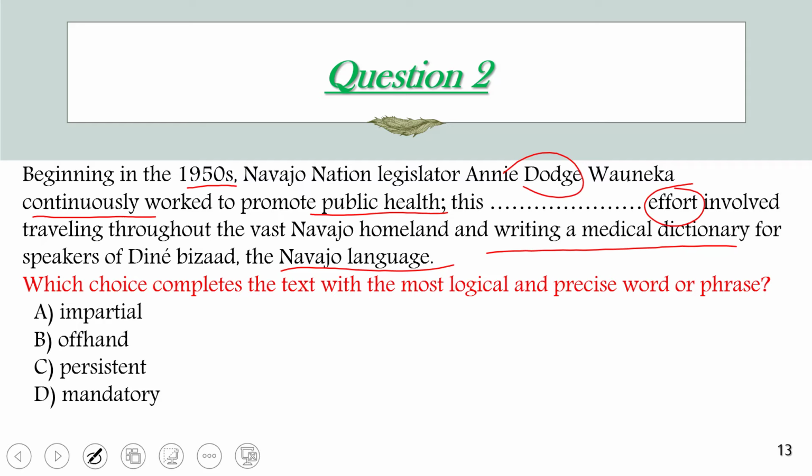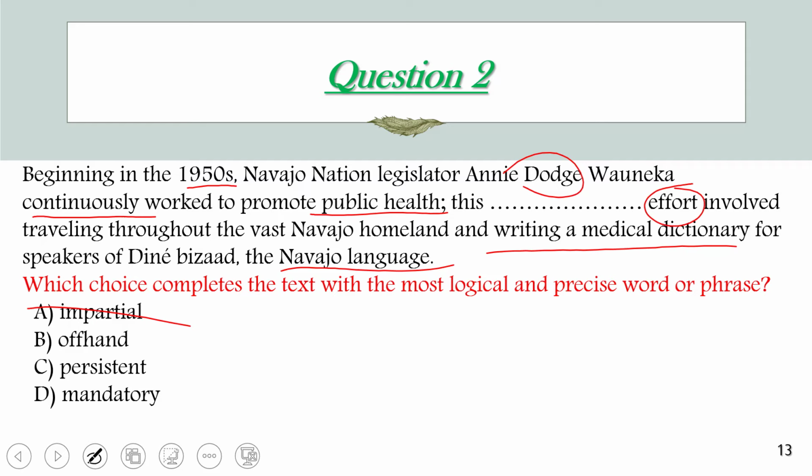It means that she was interested in everything. No, according to this text, she was only interested in public health. She was very interested only in promoting public health. So impartial doesn't fit here because she was interested only in one topic, not in all things. So we can cross this out.